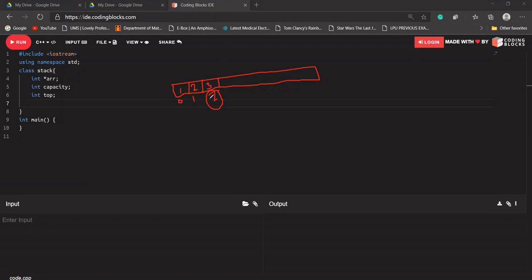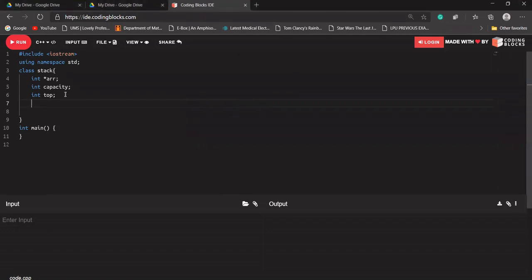So top will just have the index of the top element. In the case of an array, it will be the last element only. I hope that is fine to everyone.